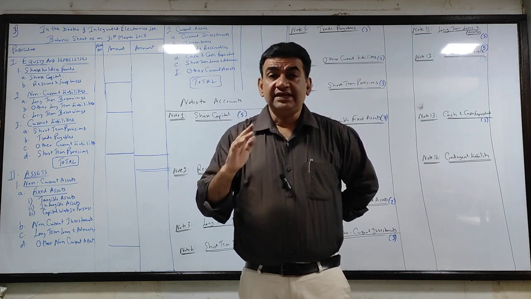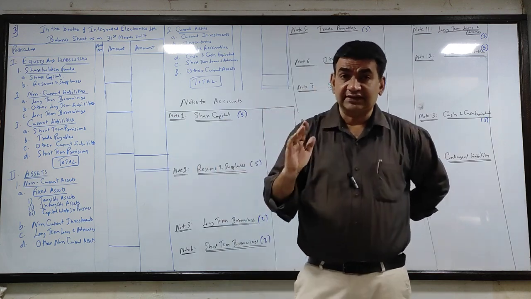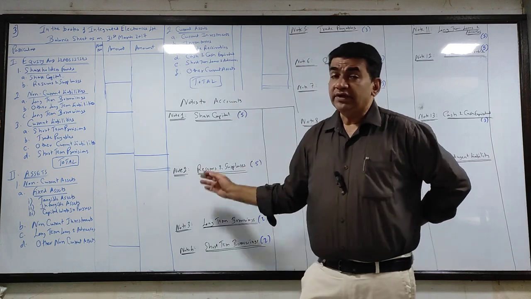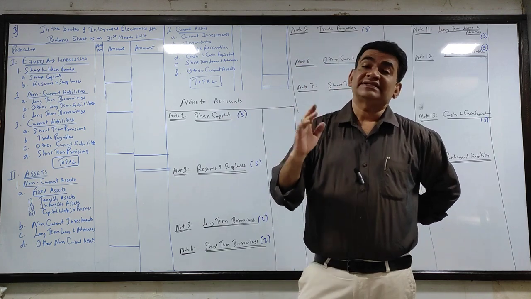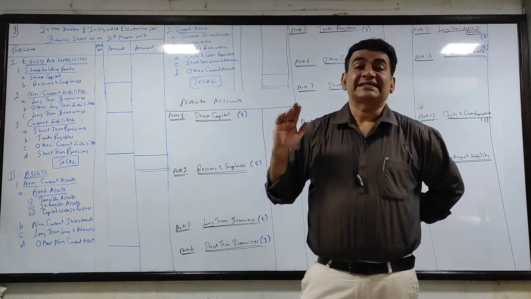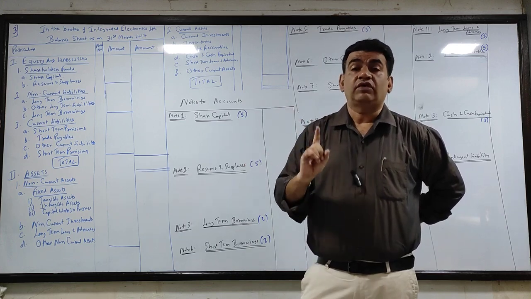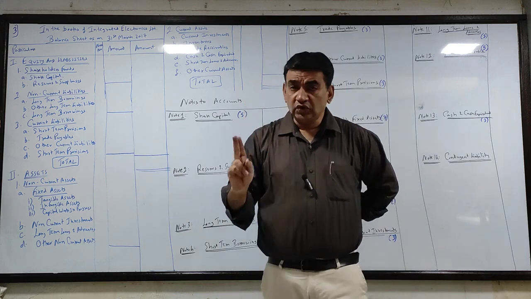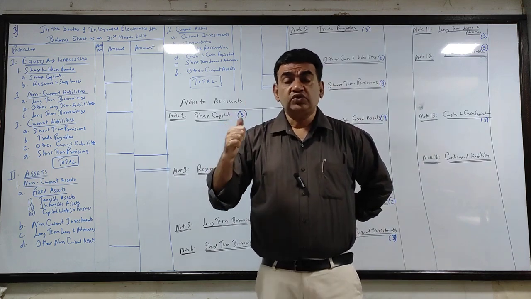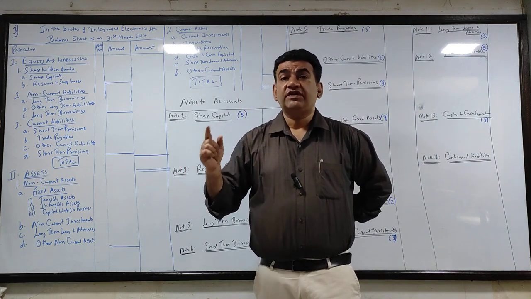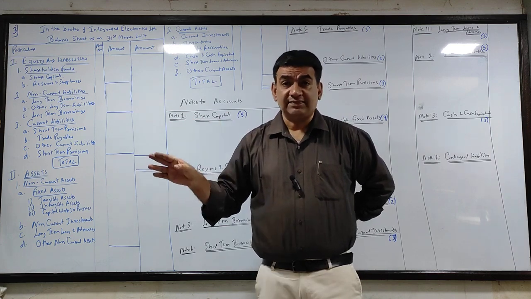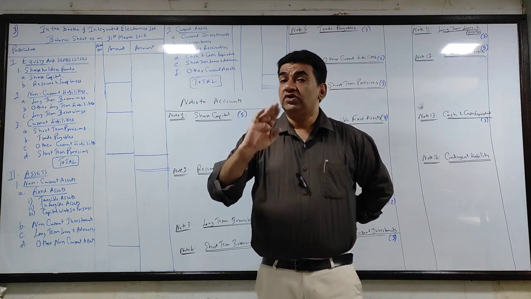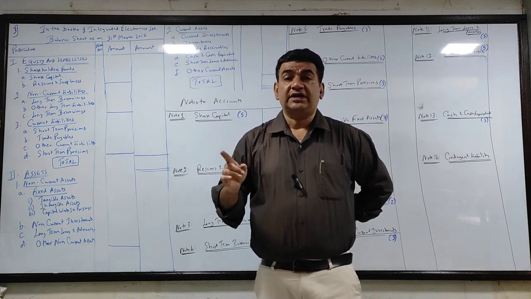Now you have to do the same thing here, but the name of the chapter is company final accounts. You have to do it in the format prescribed by the Companies Act. You have to follow that format. As I told you, there are two objects. One is to know the profit or loss, for which we have to prepare a vertical P&L statement, which is a simple format but a different format. Not the same as what you have done in management accounting in SY.